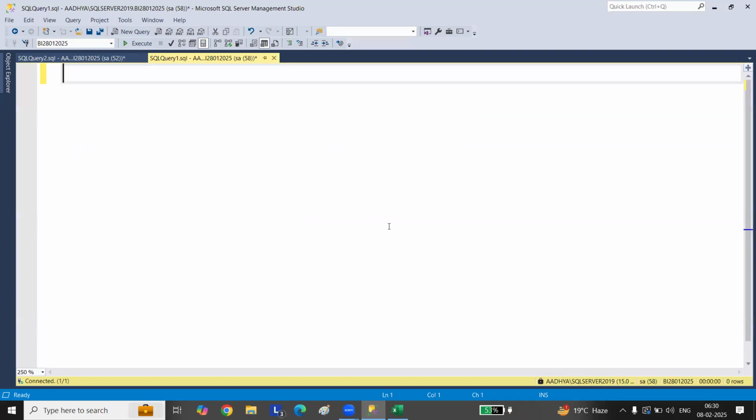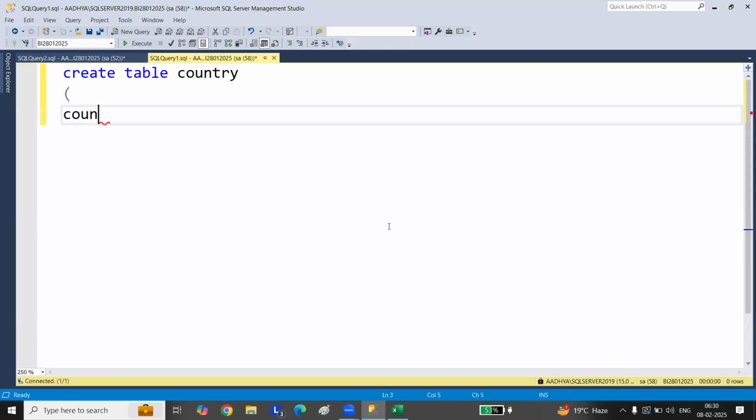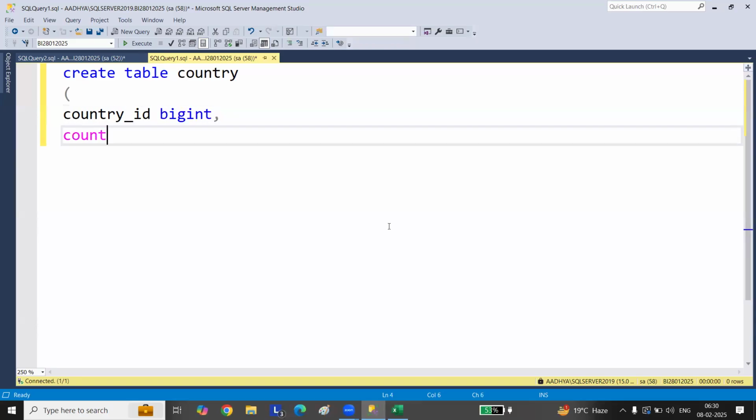Now let me go and create a primary key. So the country table: create table country, with country_id, and country_name varchar 30.